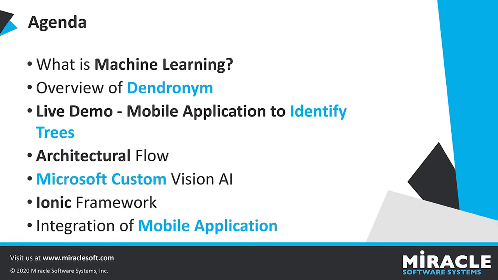Initially, let's discuss what machine learning is, and then I'll give a brief overview of the mobile application called Dendronym. For more detailed understanding, let's see the live demo of the mobile application, and then we'll go through the architectural flow. Let's also discuss the technologies that I've used in this Dendronym application: Microsoft Custom Vision AI, the Ionic Framework, and how the integration of the model with the mobile application is done.